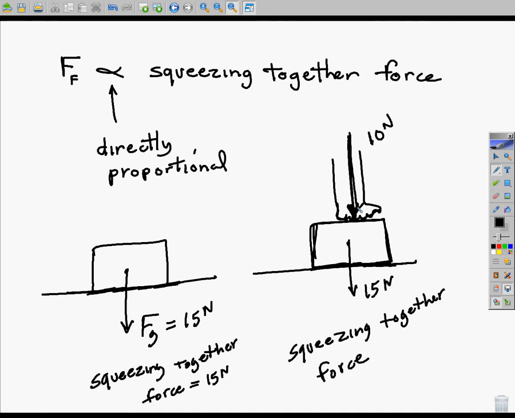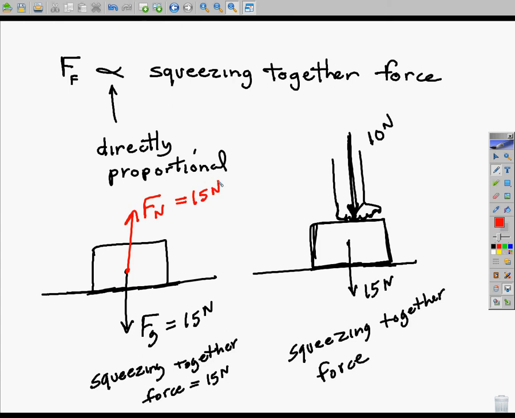Now, notice if I went back over and drew in the normal force, how much is the normal force here? I know I draw the normal force right here, but it's really acting below, pushing up on the bottom, but it's usually not drawn down there. How much is the normal force holding up the brick over here on the left? 15 newtons.